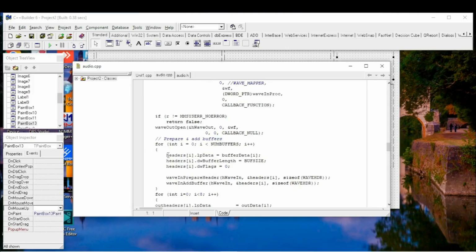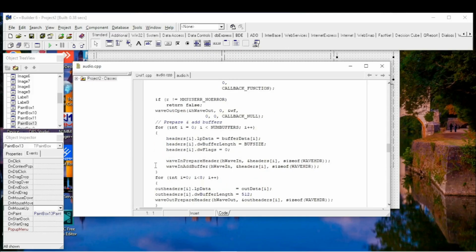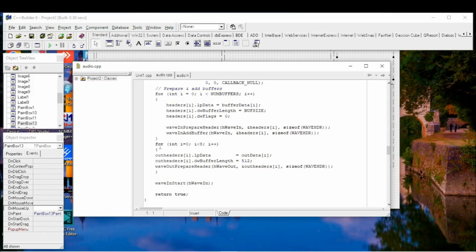Then we need to initialize the headers and buffers for audio in and audio out. So we initialize all 8 buffers. Then we prepare headers, all 8 headers, wave in prepare headers. Then for incoming audio, wave in add buffer.